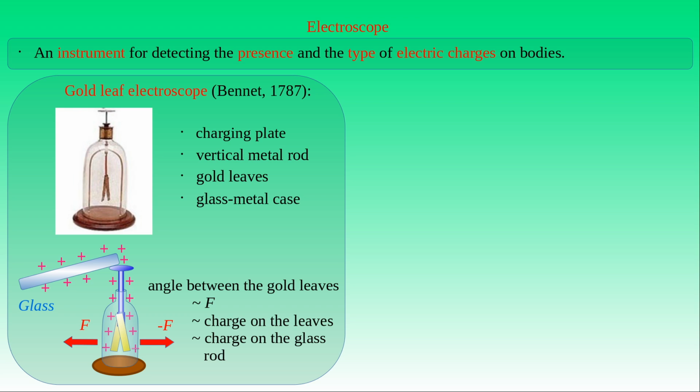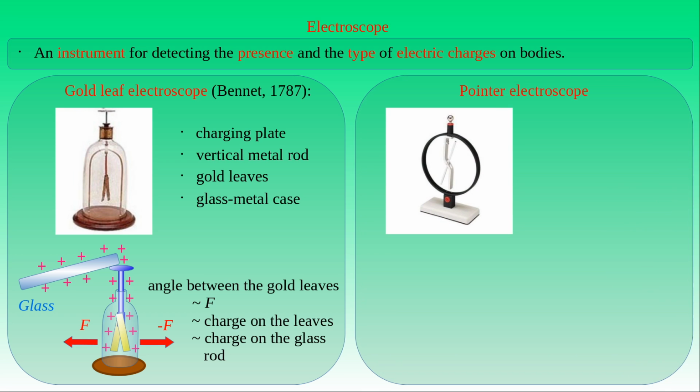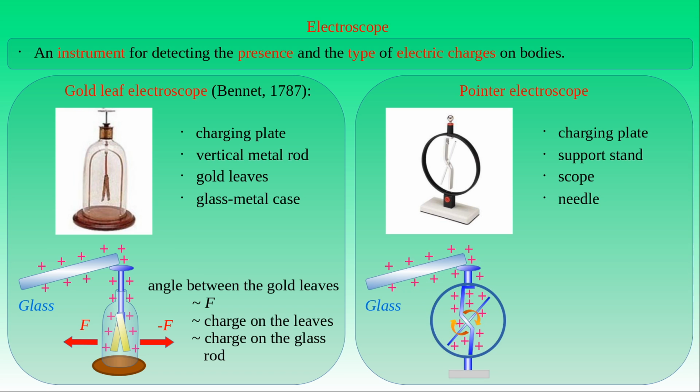Another type of the electroscopes is the pointer electroscope, which allows us to have a more quantitative description of the amount of charge in bodies. It consists of a charging plate connected to a support stand extending through the center of an insulator scope. A needle rests upon the support stand which can rotate about its pivot. The plate, the stand and the needle are made of a conducting material. If a charged body touches the charging plate, then the support stand and the needle attain like charges and they repel each other. Then the needle will rotate around its pivot until it restores the balance.